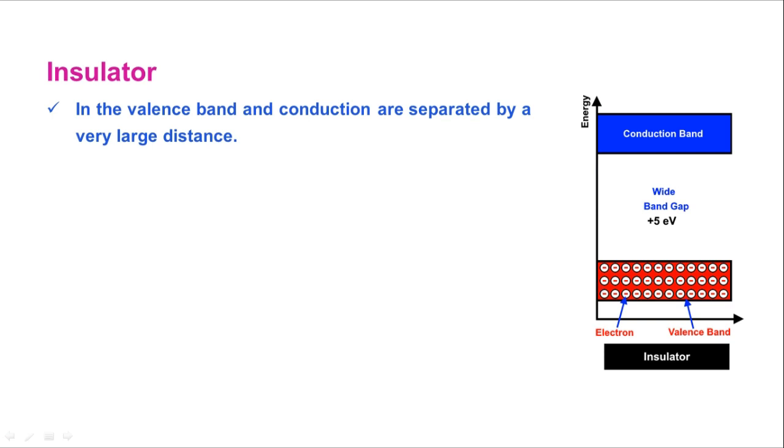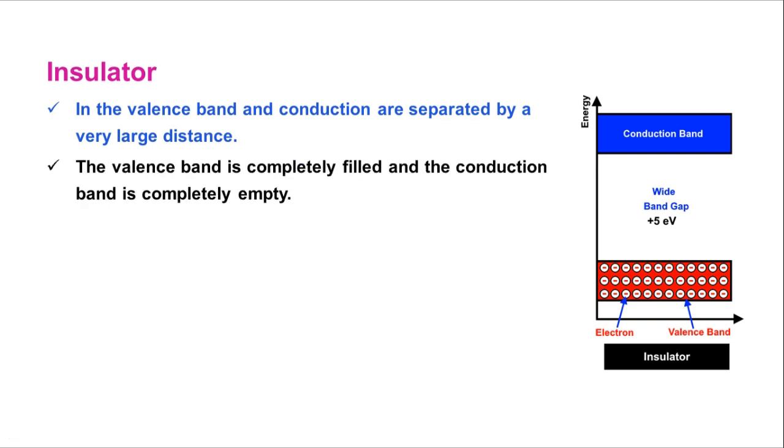So if there is a wide gap, even if you supply energy to the valency band, the electrons get energy and start jumping like this. But they can't reach the conduction band; they will fall back into the valency band. Hence, the insulator does not conduct electricity, because of the very wide gap, which the electrons cannot overcome. So in an insulator, the electrons normally do not reach the conduction band. That is the first point.